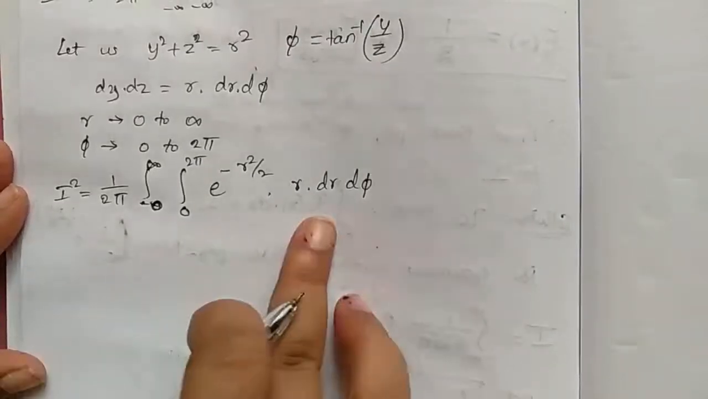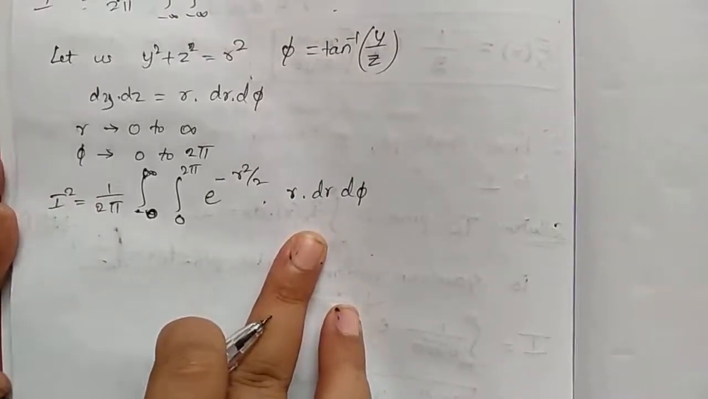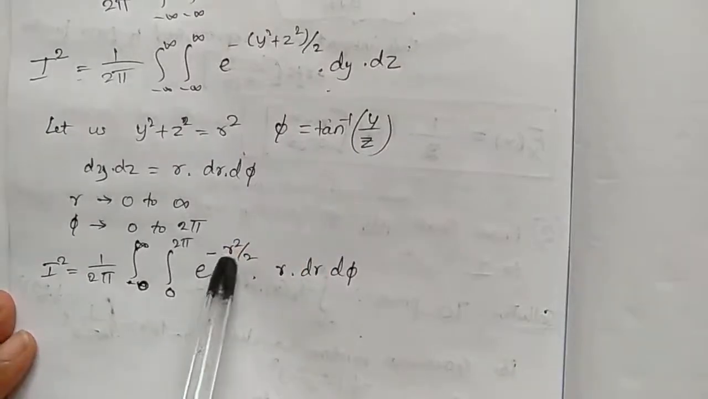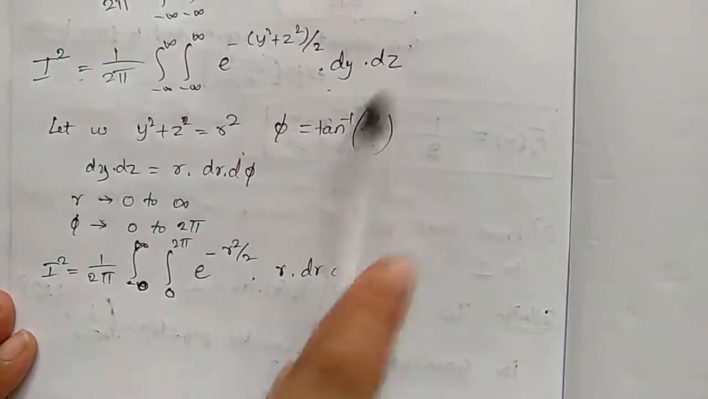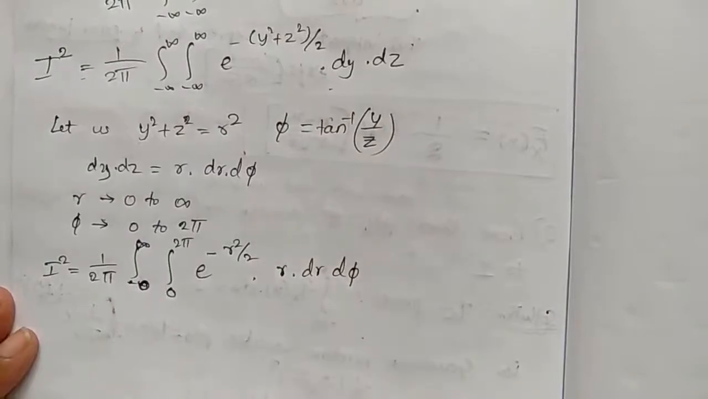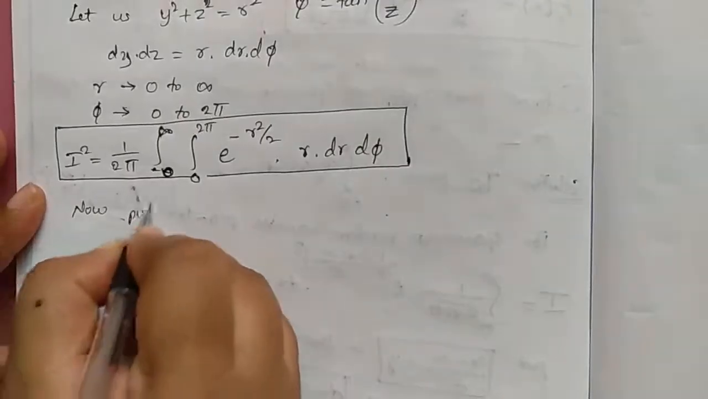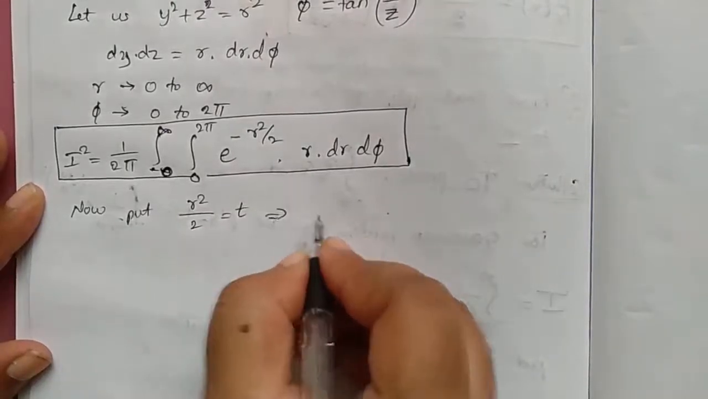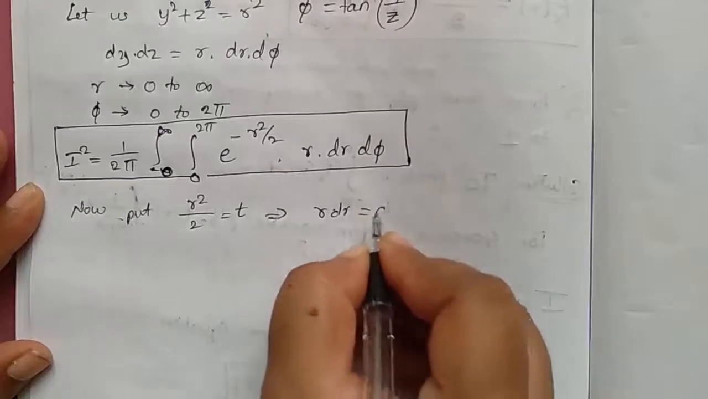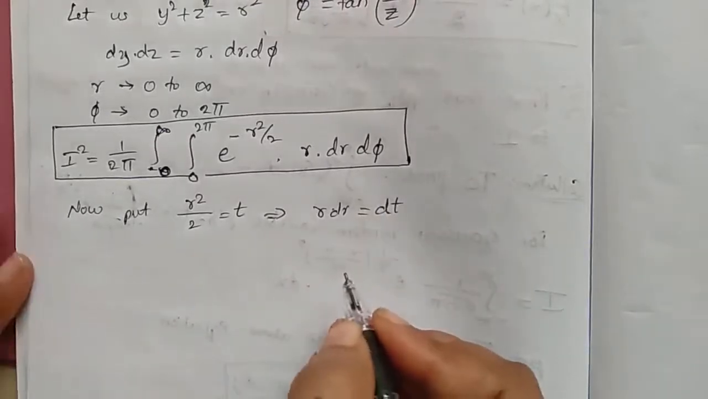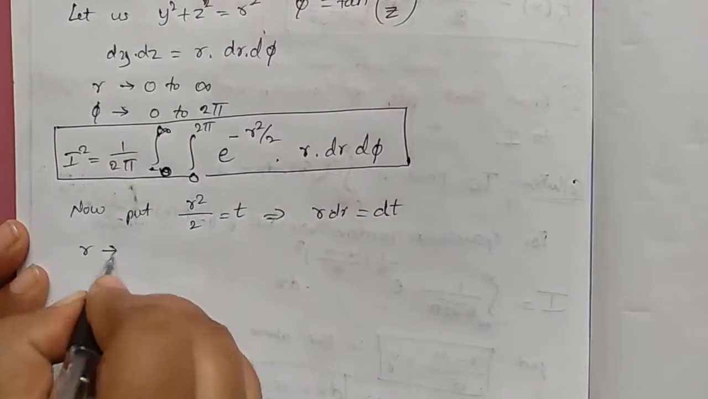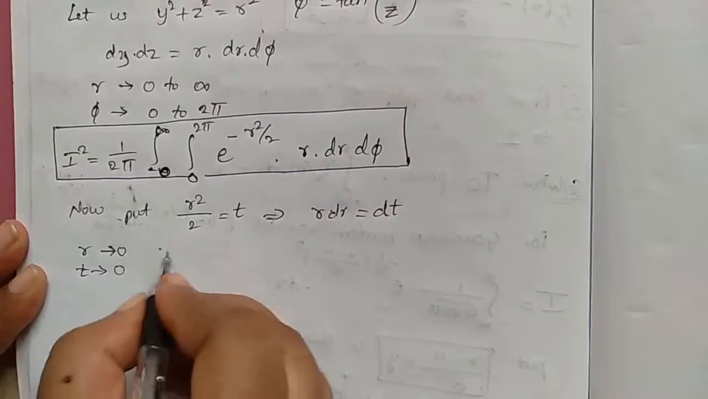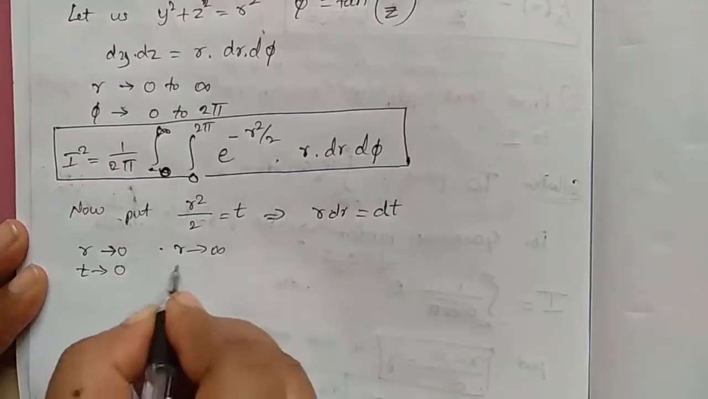We'll get this after substituting the terms in the above equation. In this equation, replace this as r, and you will get r square by 2. So what is dy into dz? It is r into dr d phi. Now again put r square by 2 equal to t, which implies r into dr is equal to dt. As r changes from 0, t also changes from 0. When r is 0, t is also 0. When r is infinity, t is also infinity.